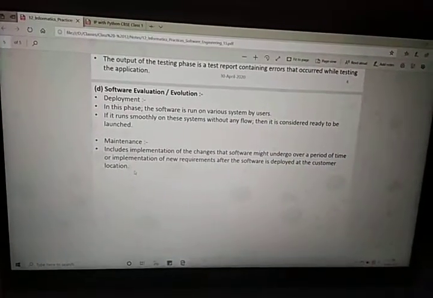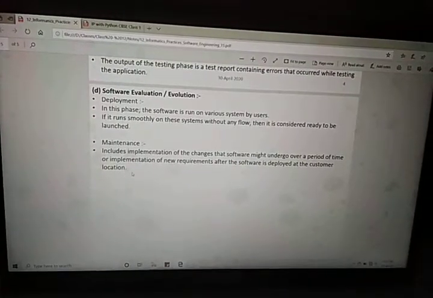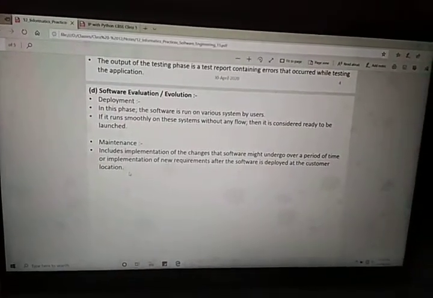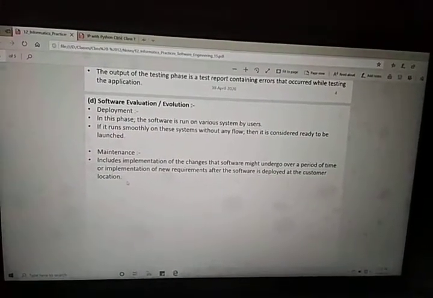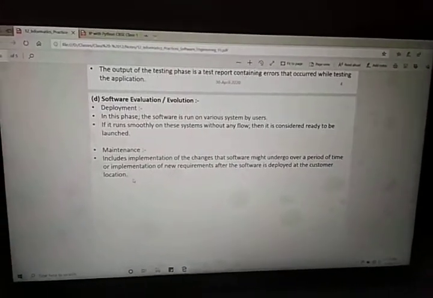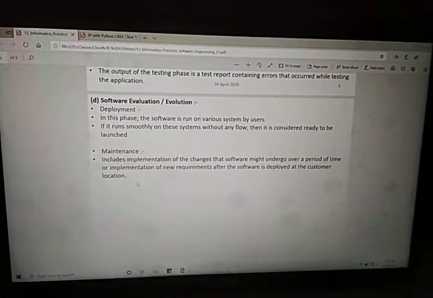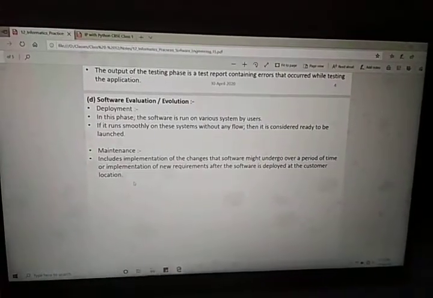Tomorrow we will have a version control system session, in which we will understand GIT. Tomorrow we will have a theory session, that is the version control session. The day after tomorrow we will have a GIT session, meaning how the GIT software helps to control versions and how it performs version control system functionality.